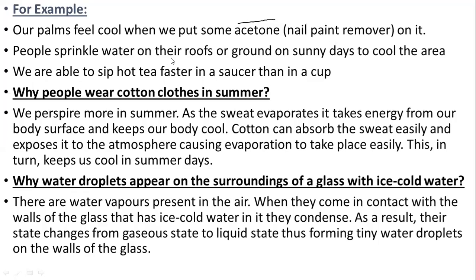This example I told you: people sprinkle water on their roofs or ground on sunny days to cool the area. Because when we sprinkle water, the water takes up the heat of the atmosphere and it evaporates. Because of this evaporation, the ground becomes cooler. And this example also I gave you: we are able to sip hot tea faster in a saucer than a cup because the surface area increases, the rate of evaporation increases, and that is why the tea becomes cool.